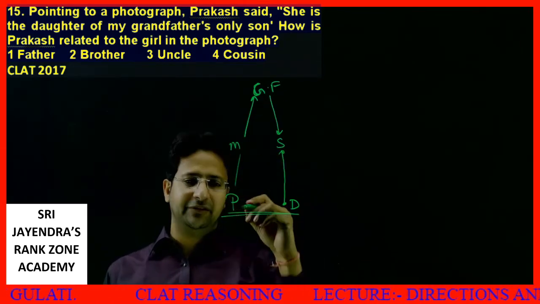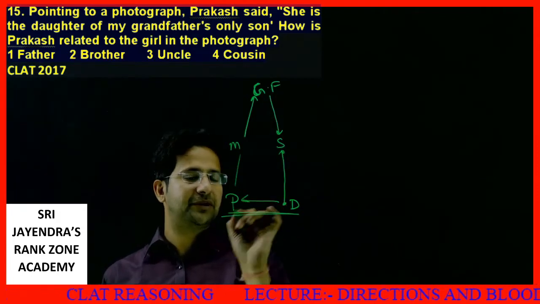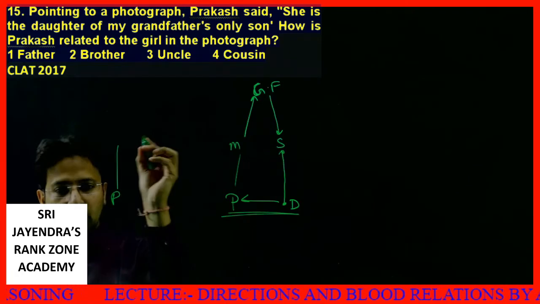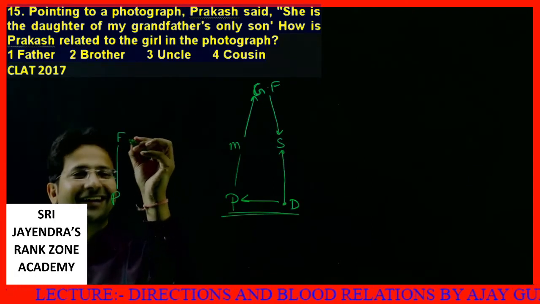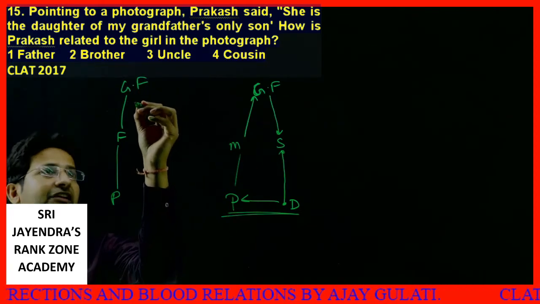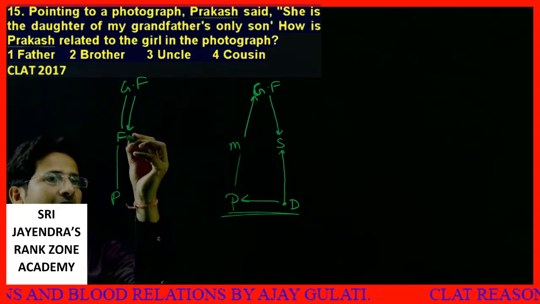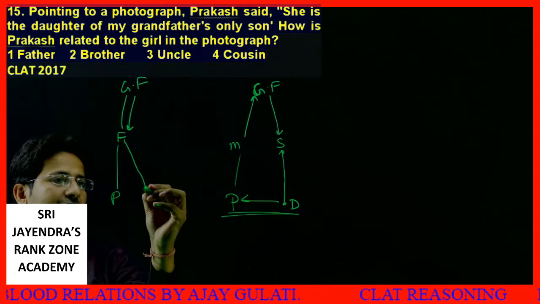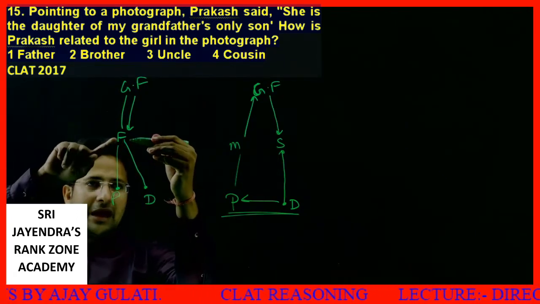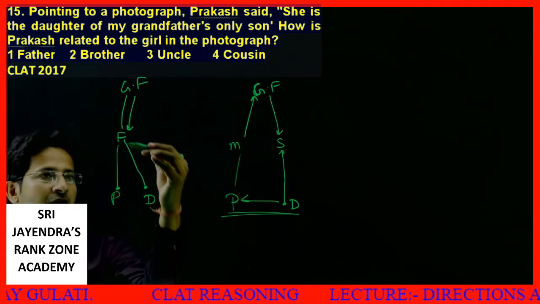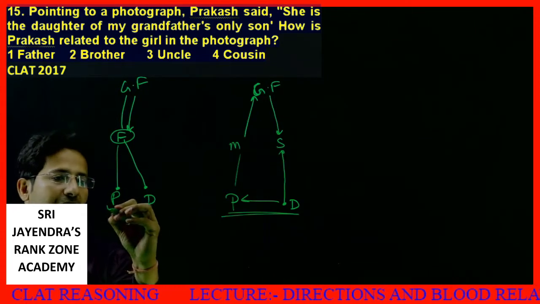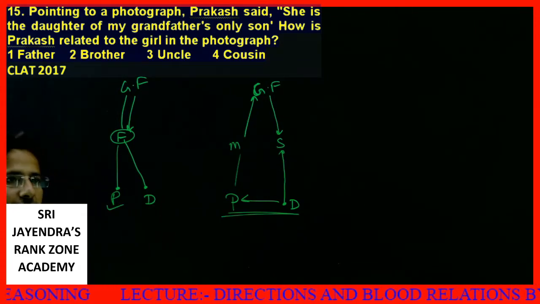See, anyway, we will do the answer, we'll get the same. Prakash is the brother of that girl. How come? Even if I say this is Prakash, Prakash's father, then the grandfather's only son is Prakash's father, and his father's daughter will be D. So both of them are the offspring of the same father. So they are brother and sister. So Prakash will definitely be the brother of this daughter.